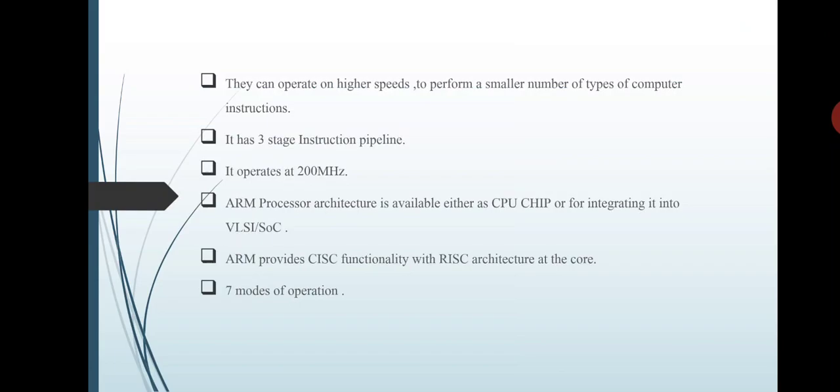It has a three-stage instruction pipeline. It operates at 200 MHz. ARM processor architecture is available either as a CPU chip or for integrating it into VLSI or SoC. ARM provides CISC functionality with RISC architecture at the core. It has 7 modes of operation.